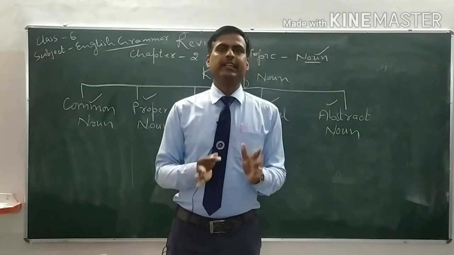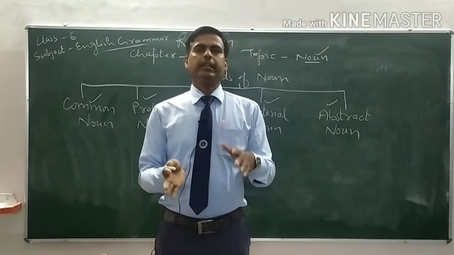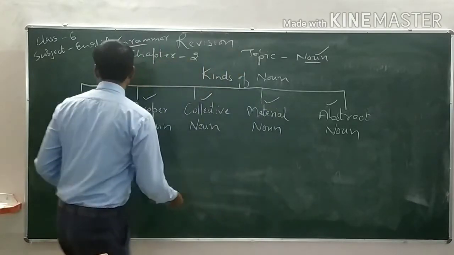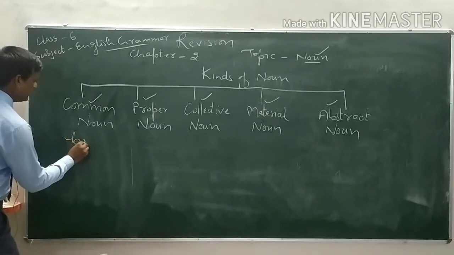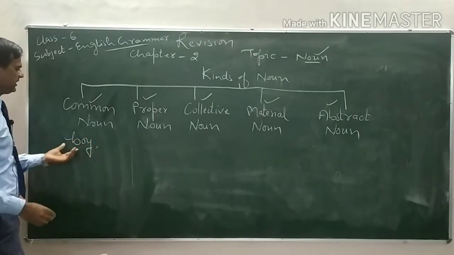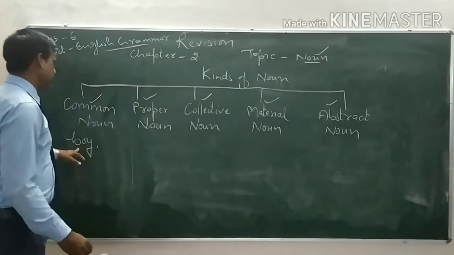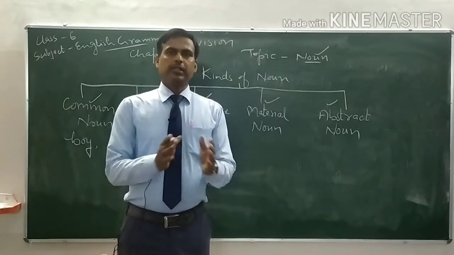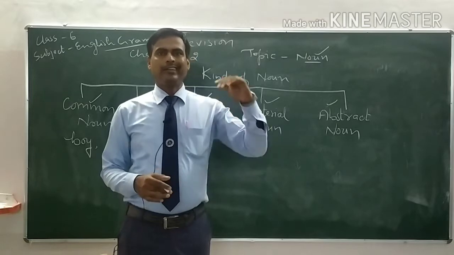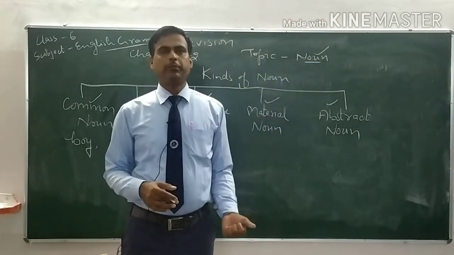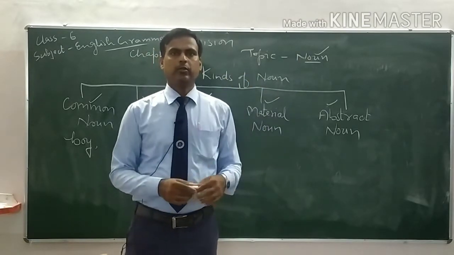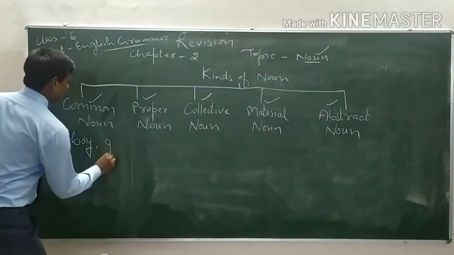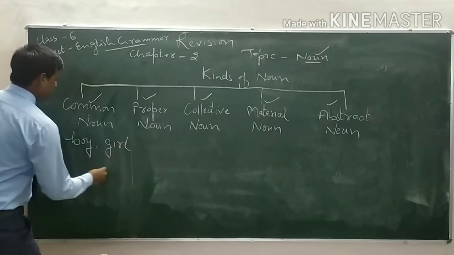The common noun is a name given commonly to everybody. For example, we can say boy. This is not a particular name. This is a common name given. Boy is the common noun. Commonly we can call any person who is not an adult, who is not much grown up, a boy, who is male. If that person is female, we can say girl.